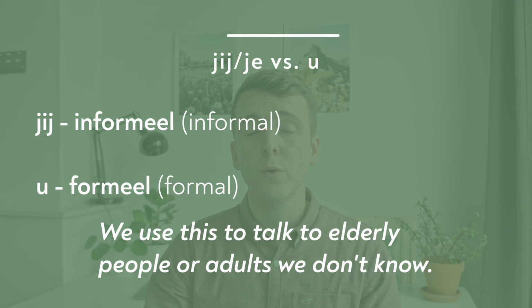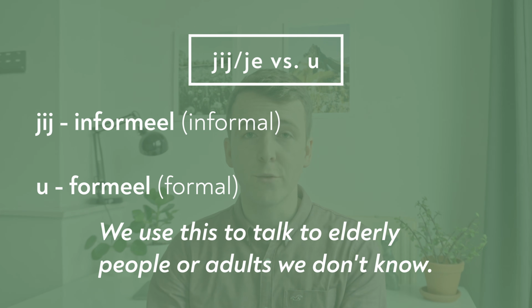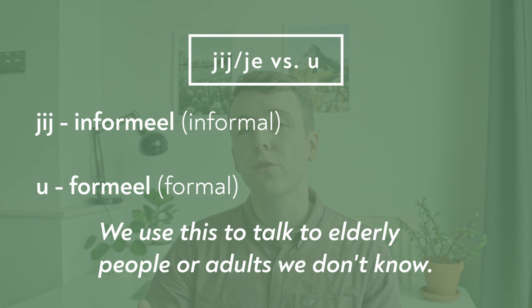We have jij and u. U is formal and jij is informal. We use u to talk to elderly people or adults we don't know. We can also use this to talk to our boss or supervisor at work, although this is not super common because we don't have a very strict hierarchical society in the Netherlands. But maybe in some corporate companies they still do.